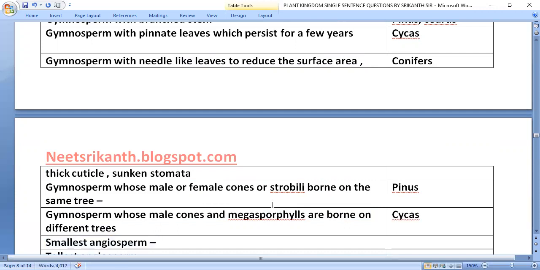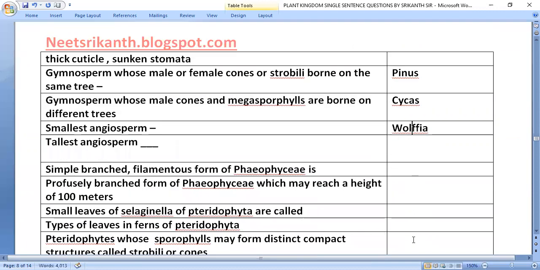Smallest angiosperm, Wolffia. Tallest angiosperm, Eucalyptus, that is over 100 meters.